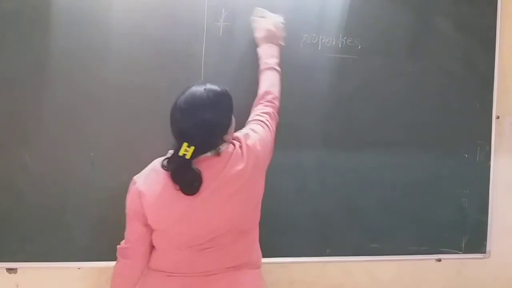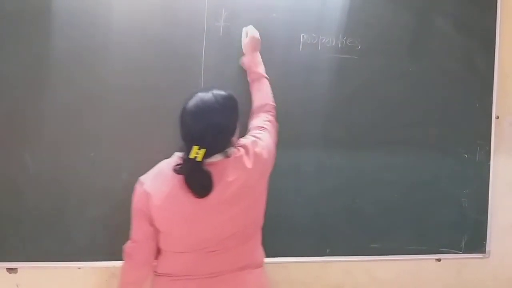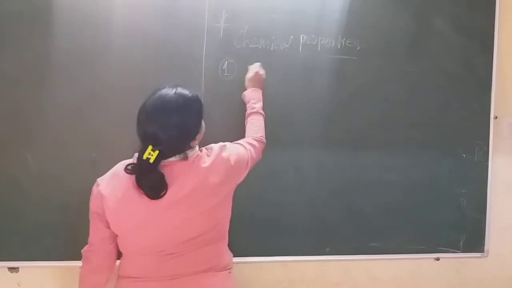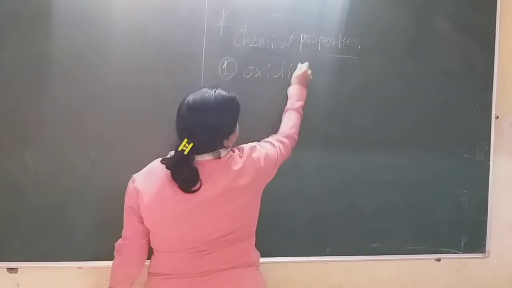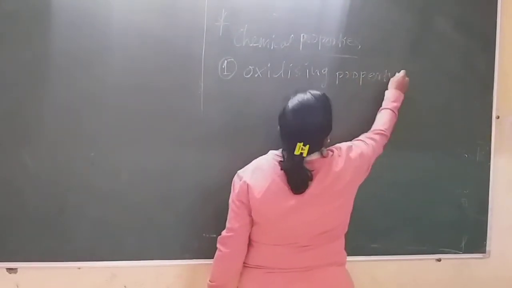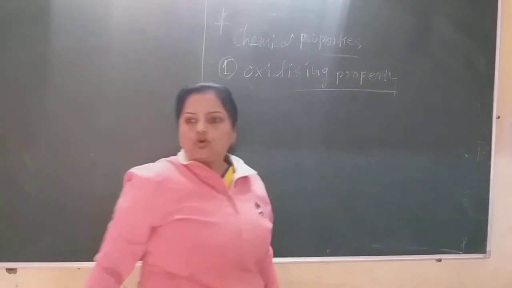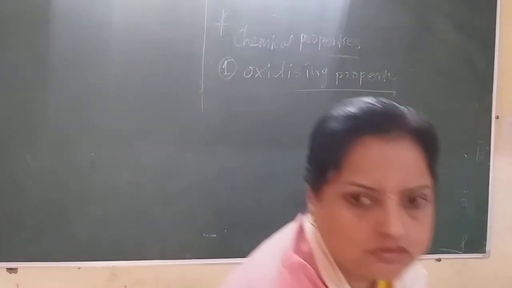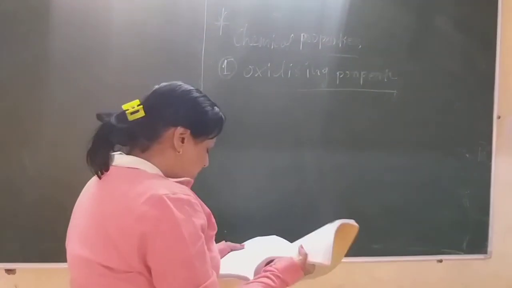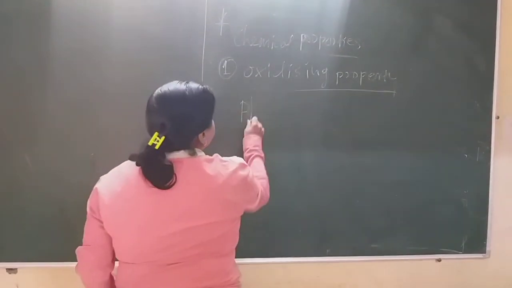Now let us learn about the chemical properties of ozone. Ozone has an oxidizing property. It oxidizes two main compounds. The first compound is lead sulfide.